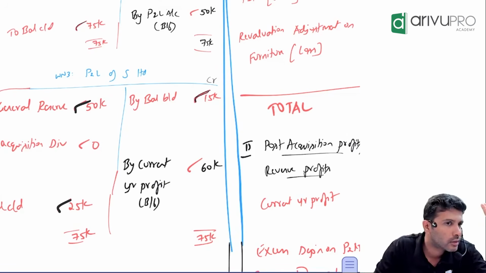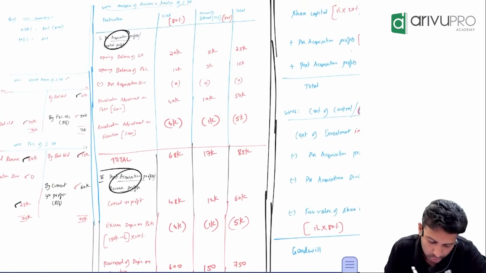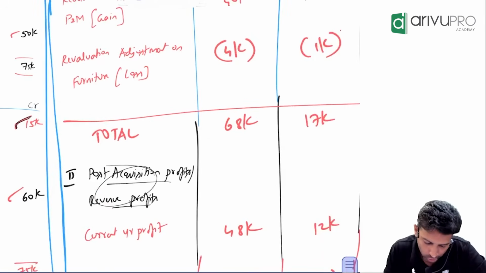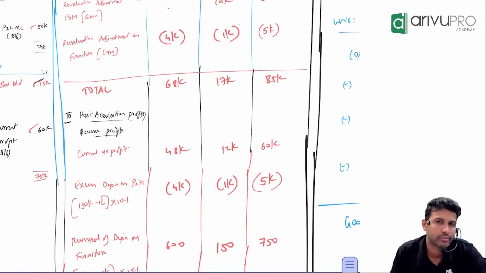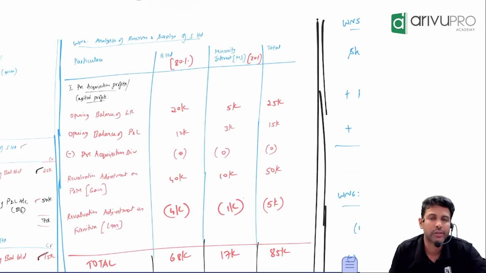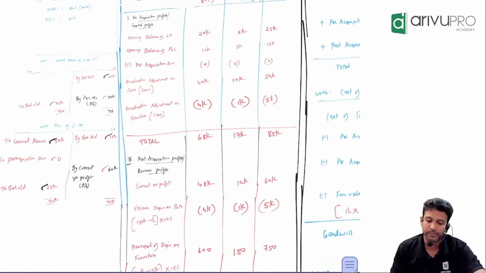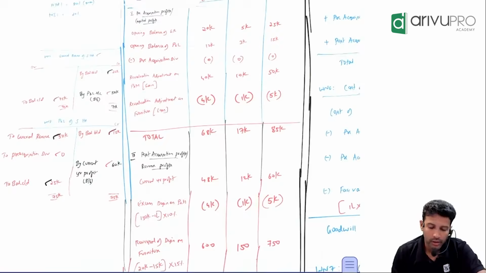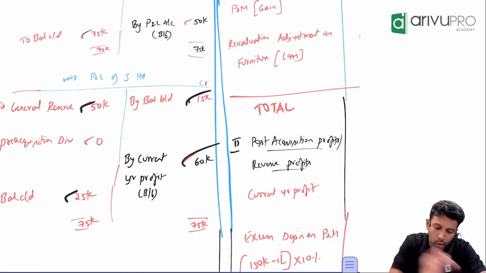Do you agree? So that means this 60,000 should come under the pre column or the post column? Under the post column, I've written here, check current year profit, how much? 60,000. And this 60,000 also gets allocated among holding and minority in the ratio of 80 and 20. So 48,000 and 12,000 would be the apportionment. This one done, this one done. Agreed? Go back to the other one.